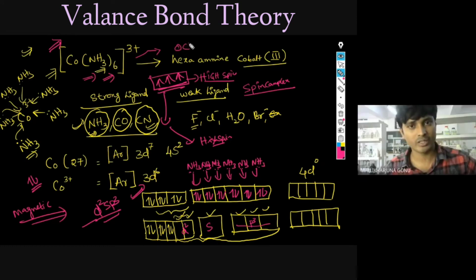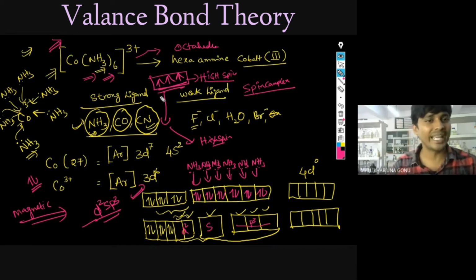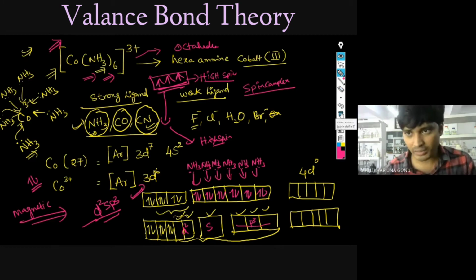Octahedron. So all things are covered here: magnetic property, hybridization, the spin complex nature. So this is how you have to solve this type of question. Another one we will take where cobalt is in the oxidation state 3 only. Is my voice clear to you, Vidisha?